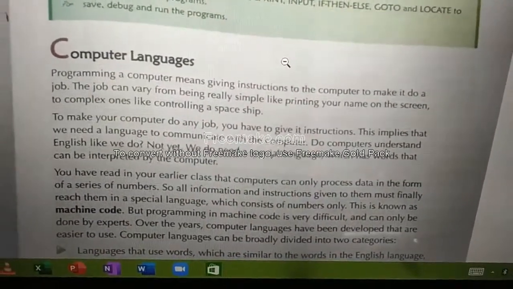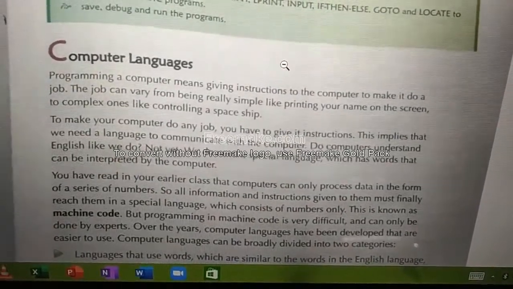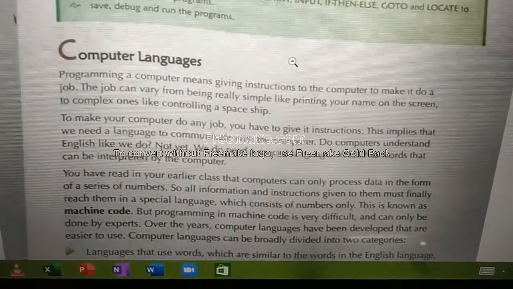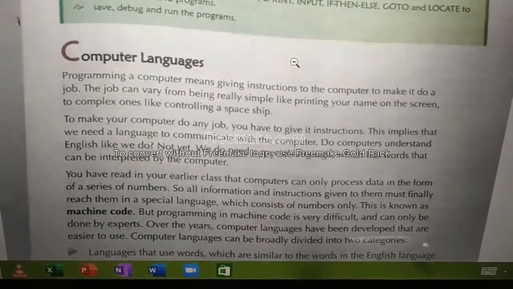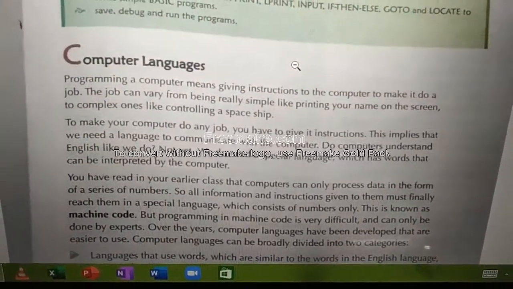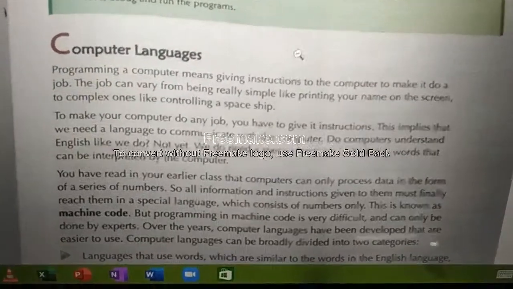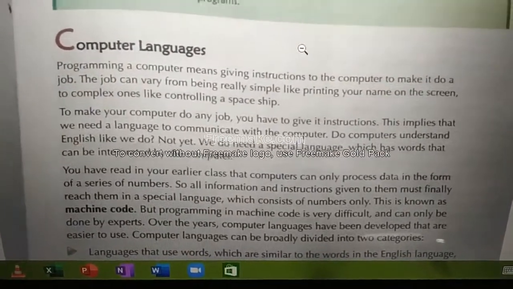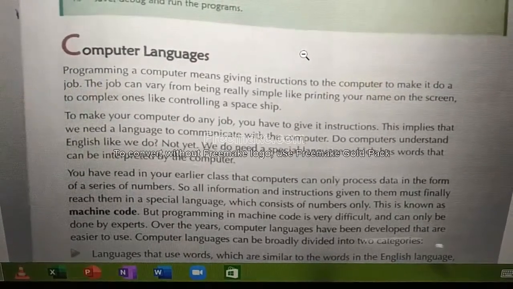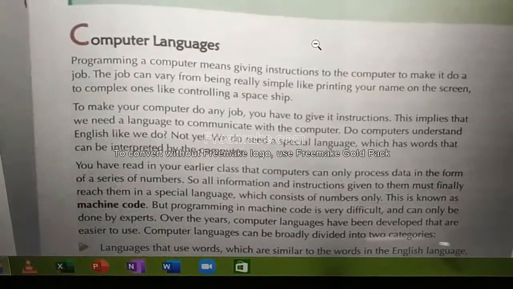How does a computer work? A computer works in a procedure that if we give some instruction, in accordance with that instruction the computer will work. For example, if we ask the computer to do addition, it will do addition. If we ask the computer to do multiplication, it will do multiplication. Few other examples: if we ask the computer to play a video, it will play a video. If we ask the computer to play a song, it will play a song.